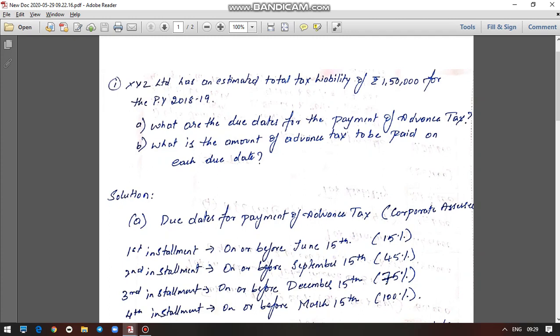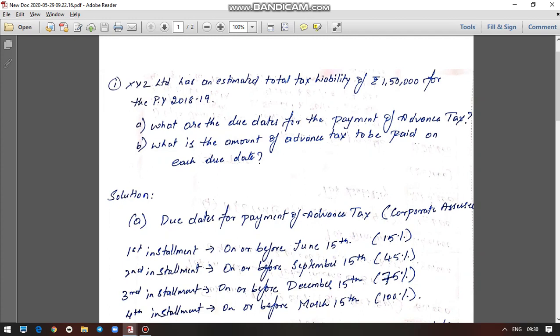So here they are asking what are the due dates for payment of advance tax, and also what would be the amount which has to be paid on each installment. Here they have directly given the advance tax liability, which is 1 lakh 50,000. This 1 lakh 50,000 has to be paid in 4 different installments. Since it is XYZ Limited, it is a corporate assessee, and we know for corporate assessees there are 4 different installments in which they have to pay advance tax.